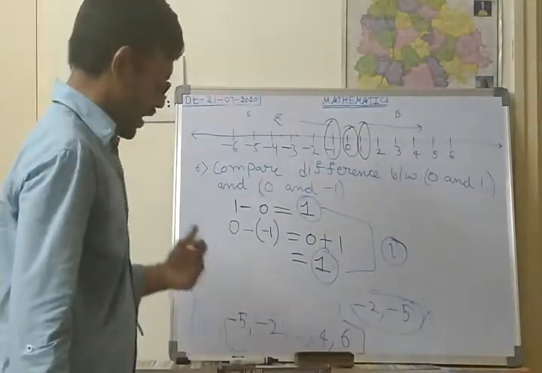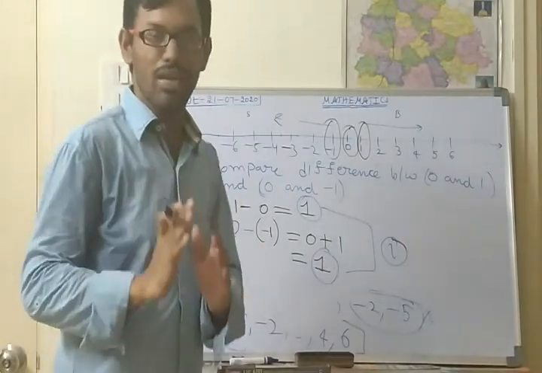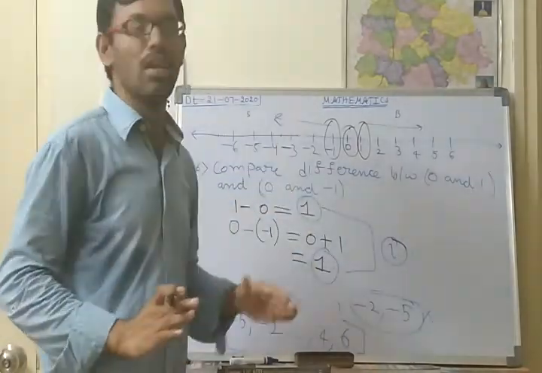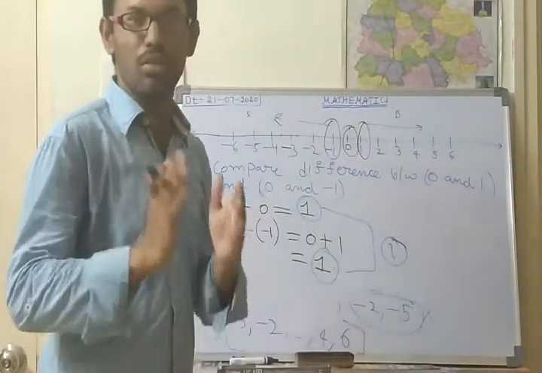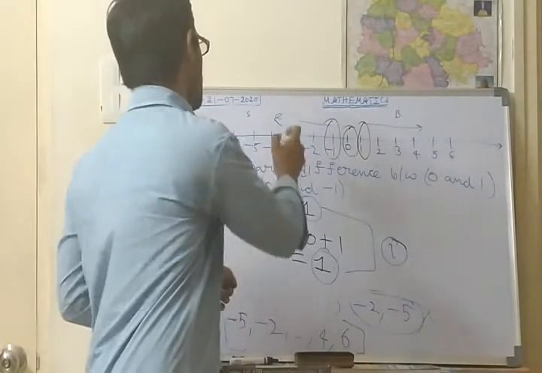I hope you have been understanding this concept very well. In the next class we shall see the exercise part of this first lesson, which is called integers.